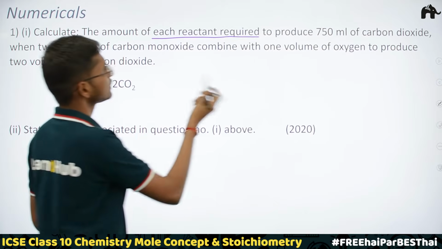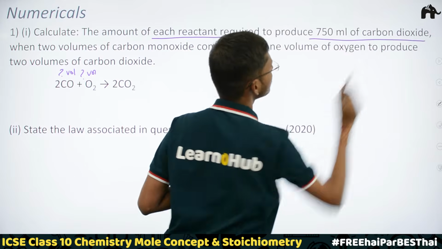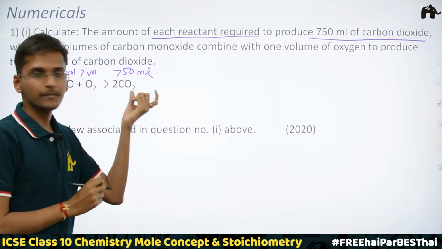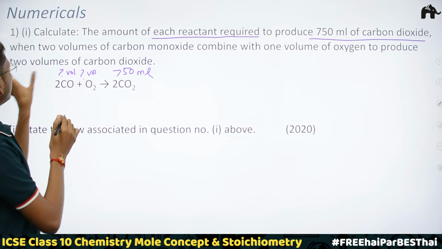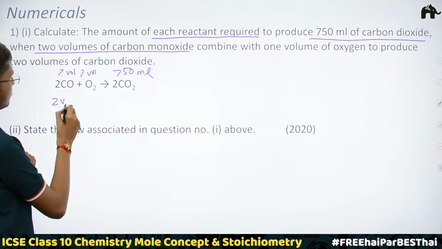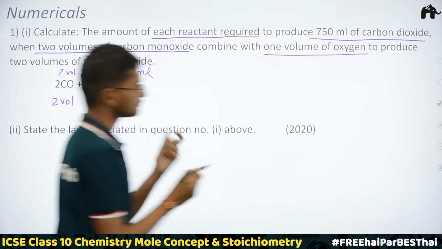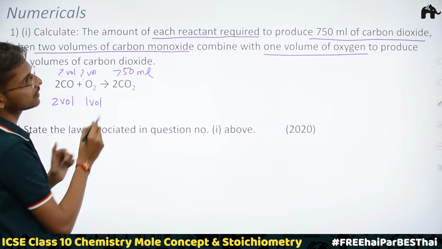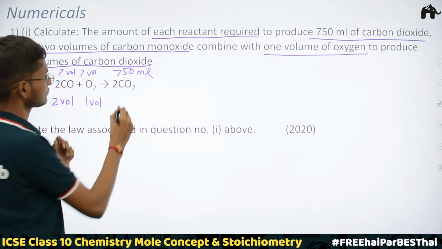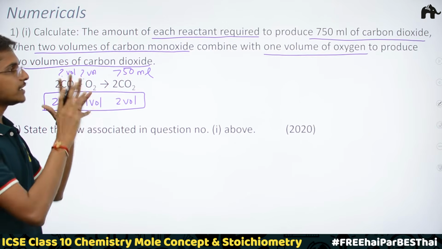In this question they are asking for the volumes of each reactant required to produce 750 ml of carbon dioxide. So here the carbon dioxide getting produced is 750 ml. What else have they given us? They are saying that 2 volumes of carbon monoxide combine with 1 volume of oxygen to produce 2 volumes of carbon dioxide. So all these things are given to us.